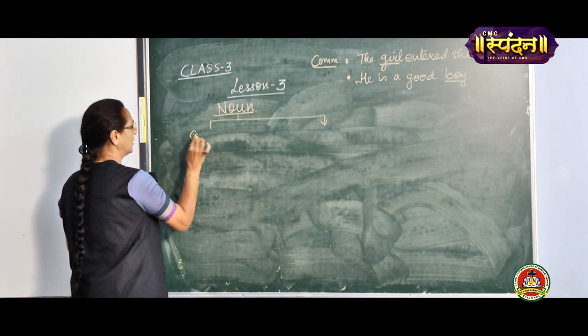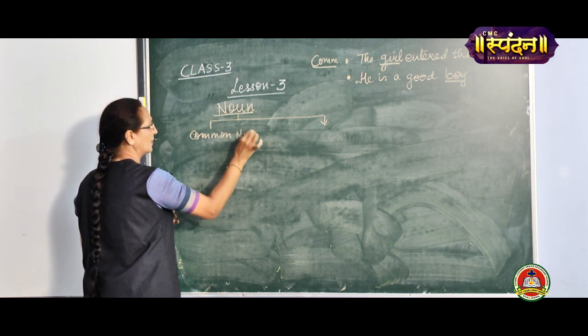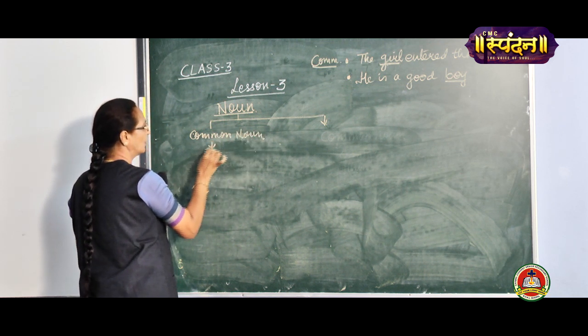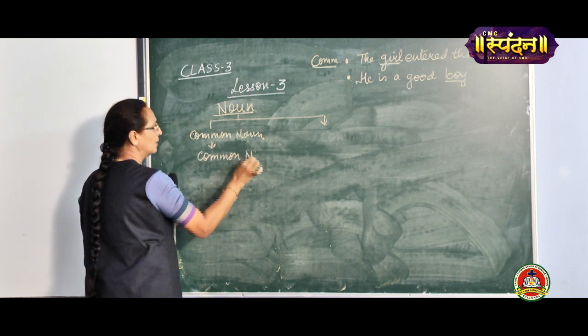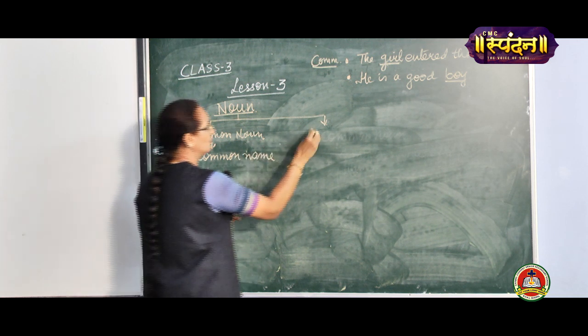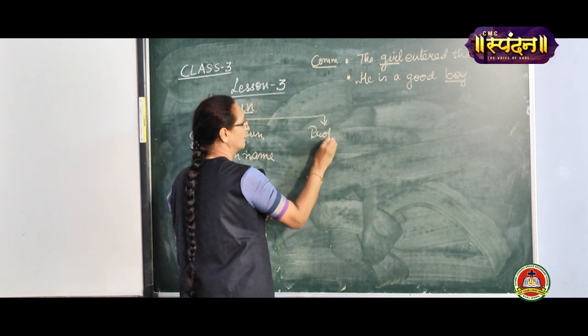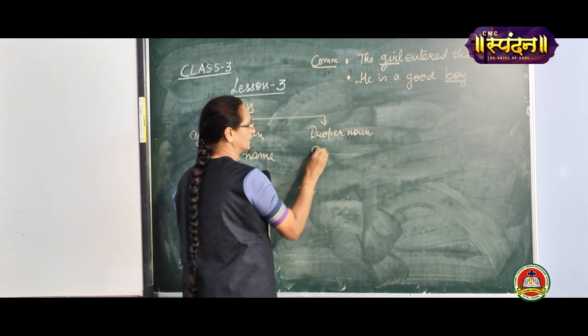Suppose I say common noun here. Common noun means common name. Common noun is common name. Proper noun is particular name.